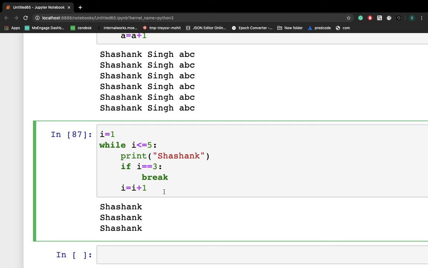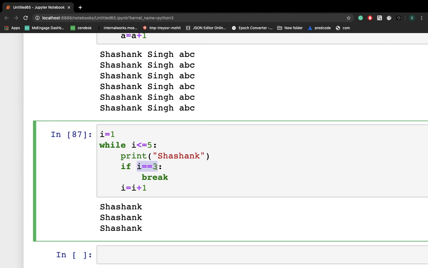Even if 4 is also less than 5, it is not going to 4 because the break statement is there, which immediately stops the iteration and comes out of the loop once the condition is true.